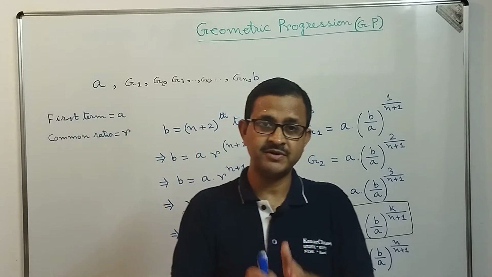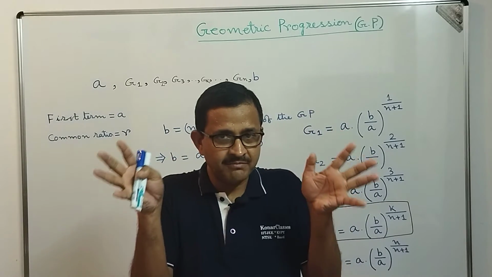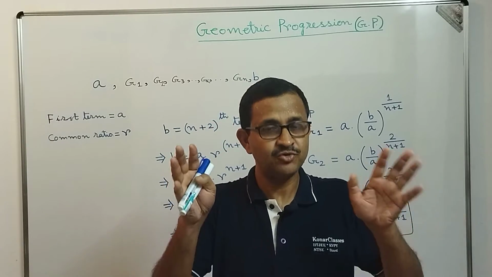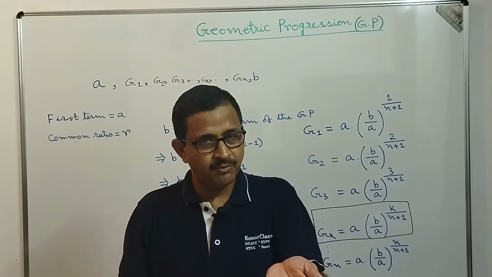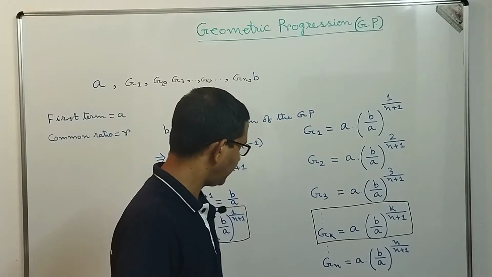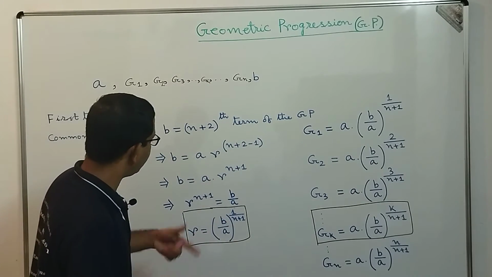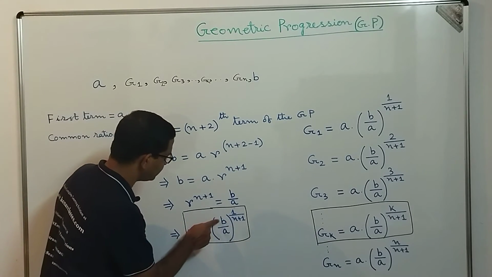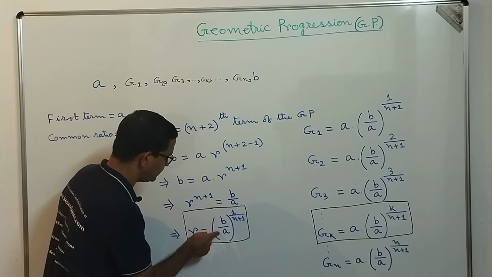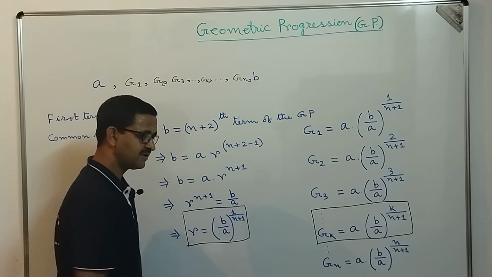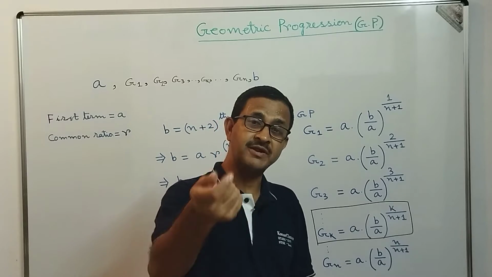But in case of geometric mean, both the numbers a and b have to be positive or both have to be negative. Why so? If one is positive and the other is negative, then what will happen, dear students? So b by a will become negative, and a negative number raised to a power leads to complex numbers.